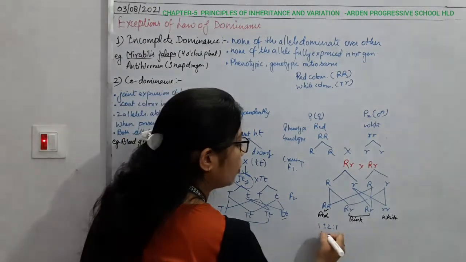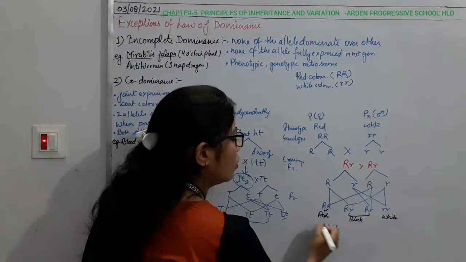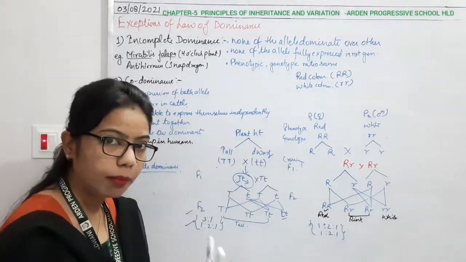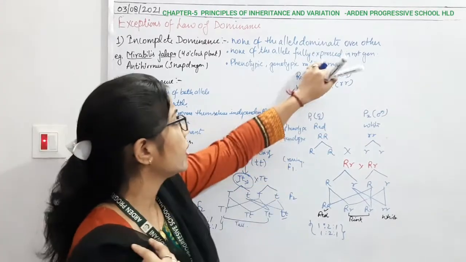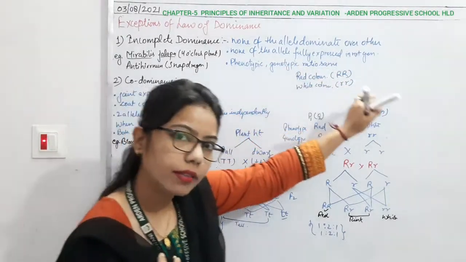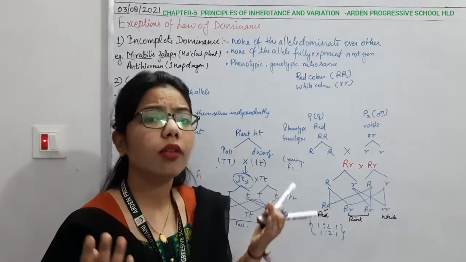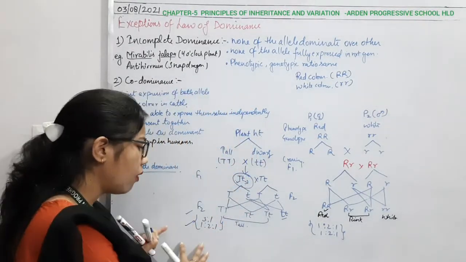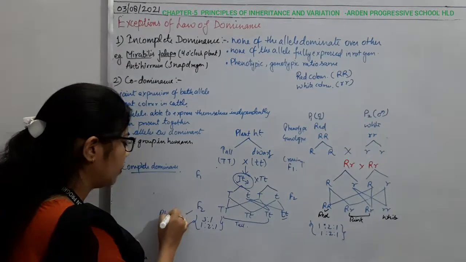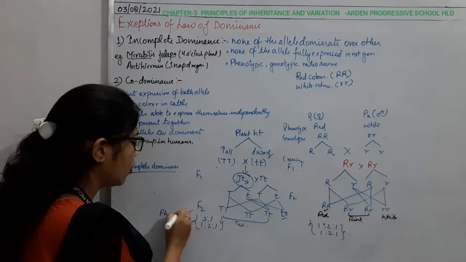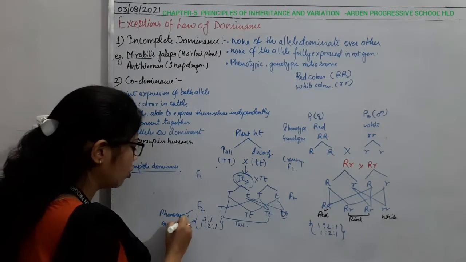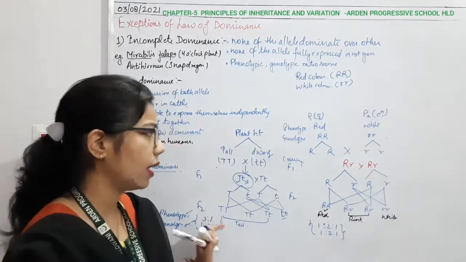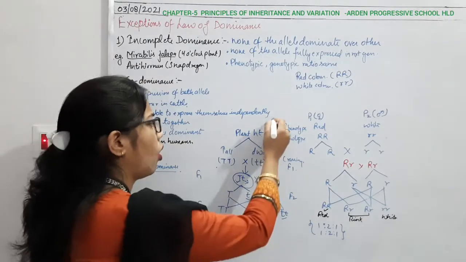Now, what is the genotypic ratio? 1:2:1. So, what we have concluded from here is that in incomplete dominance we have the same phenotypic ratio as well as genotypic ratio, that is 1:2:1. But if I talk about the law of dominance, the phenotypic ratio is 3:1, and what is the genotypic ratio? It will be 1:2:1, and that's why it is deviating from the law of dominance.